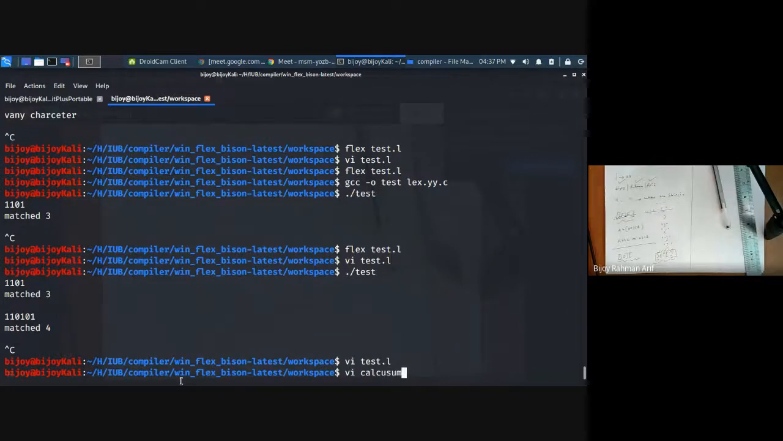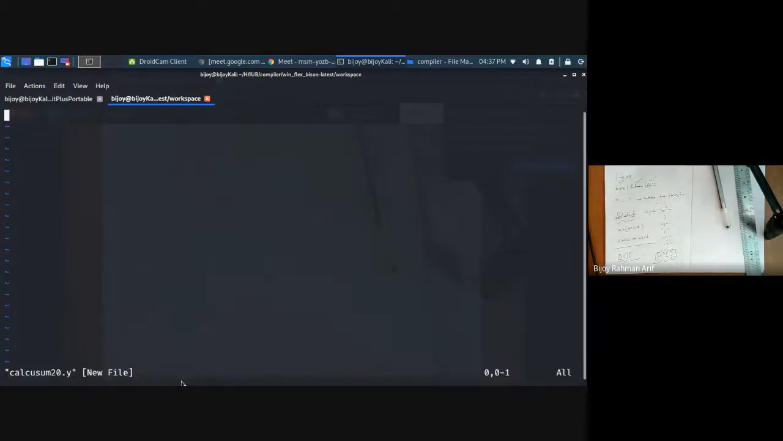calc sum, the file extension is y. Cal sum 21. Okay, so I'm going to write it very quickly. See, 3 parts are there. Then here I'm going to write the grammar.